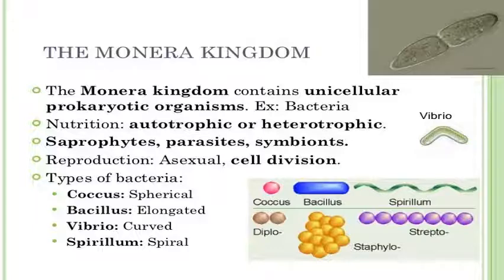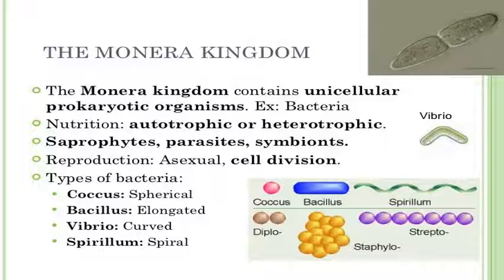On the basis of nutrition, what is the nutrition mode of the members of kingdom Monera? They may be autotrophic and they may be heterotrophic also. I guess you must know what autotrophic and heterotrophic are. They may be saprophytes, parasites, or symbionts.